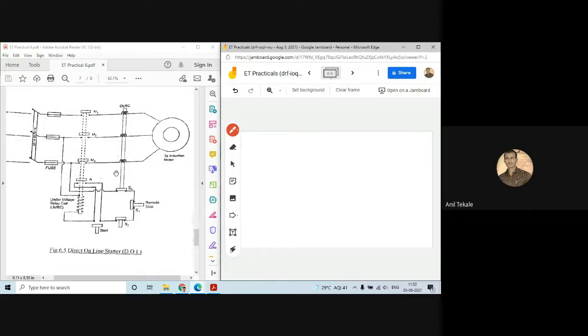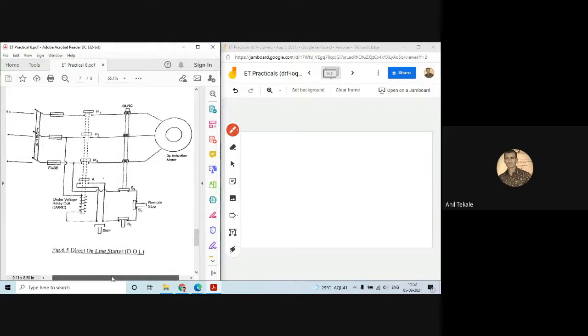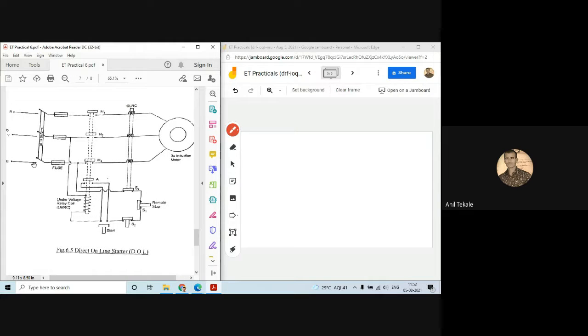So here you can see the DOL starter. In that starter, again a three-phase supply is given, and there are phases connected, fuses connected. Fuses are connected for the protection purpose. Then in the direct online starter, direct online means we can say DOL starter also.